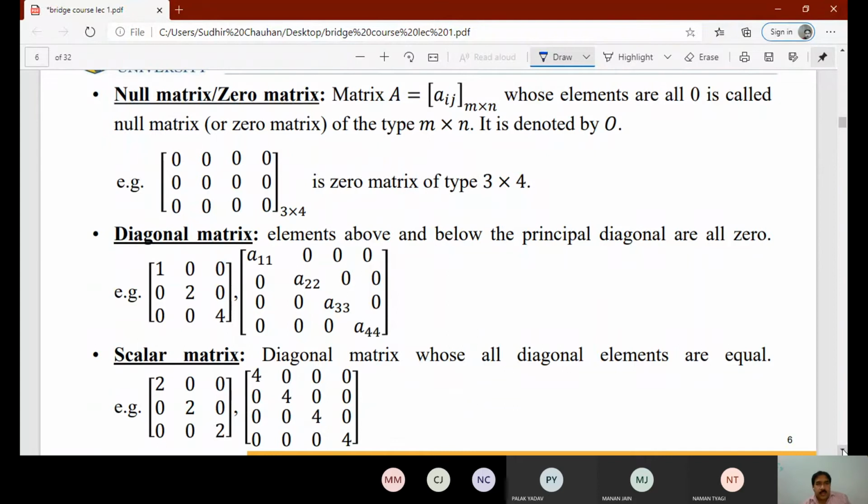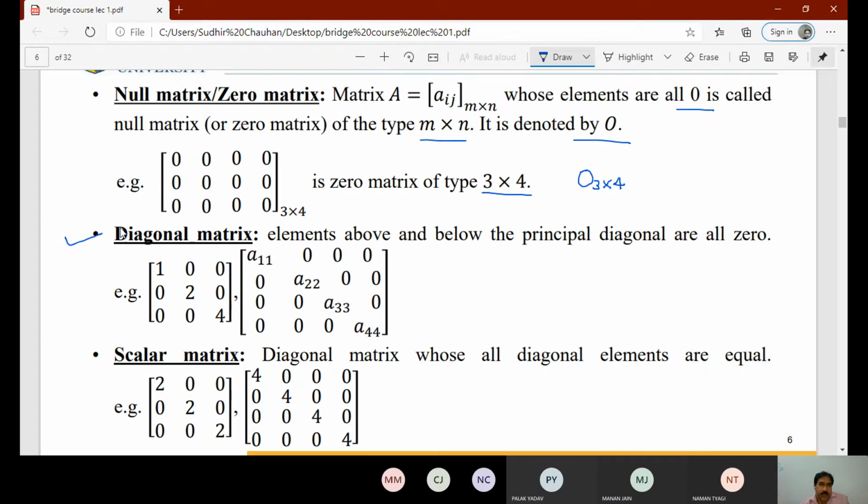Next is null matrix or zero matrix. A matrix A is equal to Aij m by n, whose elements are all 0, is called a null matrix or zero matrix of type m by n. It is denoted by O. So for example, if we see this matrix, it is a 3 by 4 matrix and all the elements are 0. So it is a zero matrix of type 3 by 4, or we can write null matrix of order 3 by 4. So O 3 by 4 is the matrix.